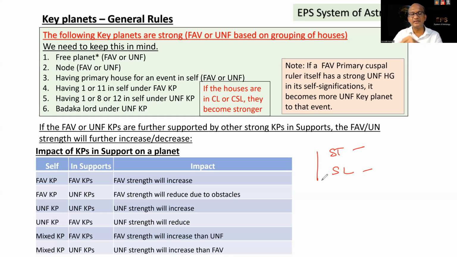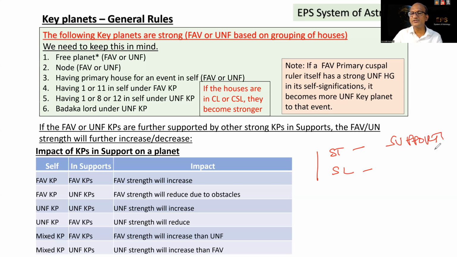I'll be explaining when we study each planet's complete signification step by step. I'll be explaining in detail, but still what you have to keep in mind: the key planets can be acting as the star lord or sublord for other planets. That is, directly they are going to favor or unfavor the other planet. But sometimes those planets will also be playing in supports.